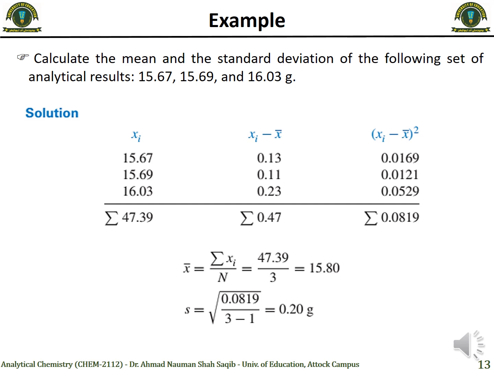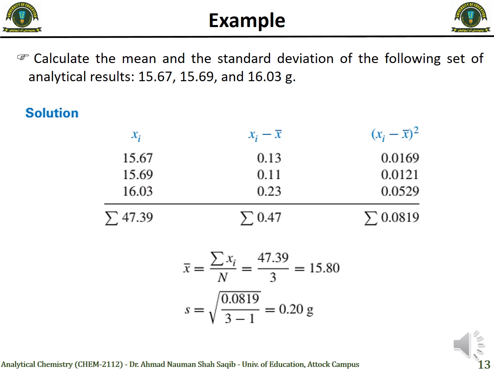At the end of each column, in the last row, we have a summation for all three columns. First we have the three values of xi, which are 15.67, 15.69 and 16.03, and when we take the sum of all of these, we get 47.39. First we have to calculate the mean.